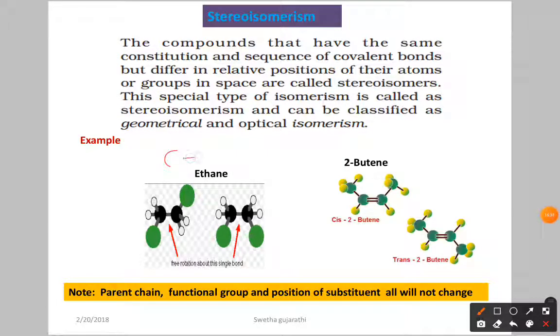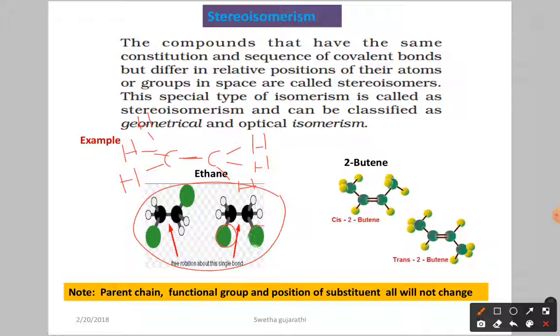Here we have the structure of ethane. As you know very well, we are going to write the simplest structure like this. Here we have 3 hydrogens. This is the structure for ethane only. Now for example, I am focusing on these 2 hydrogen atoms, in green color. The black indicates the 2 carbon atoms, and each carbon has 3 hydrogens. These are the 2 hydrogens, and another green hydrogen. In this case, 2 hydrogens are in the same plane, isn't it?